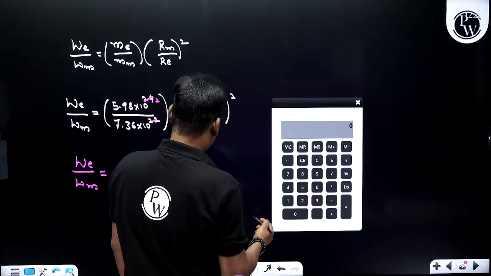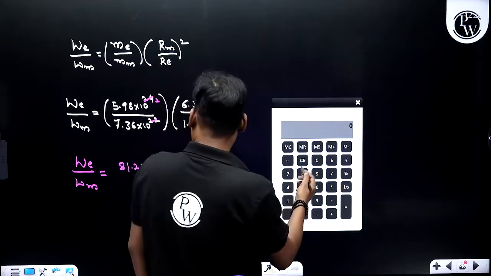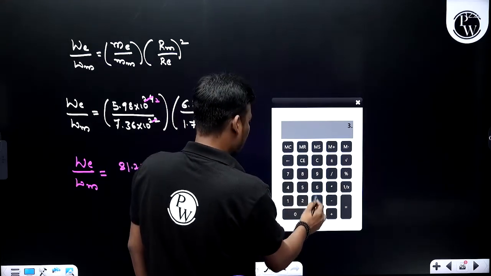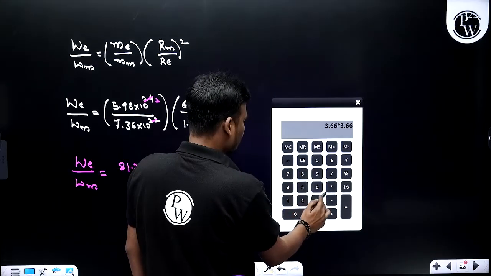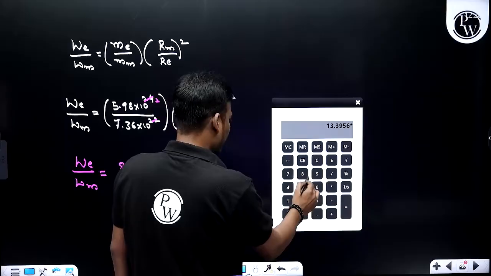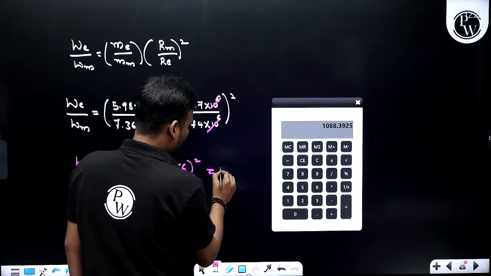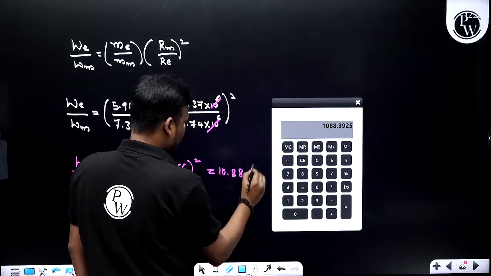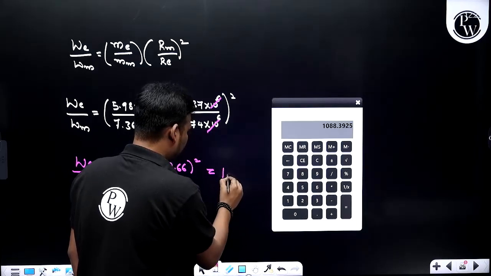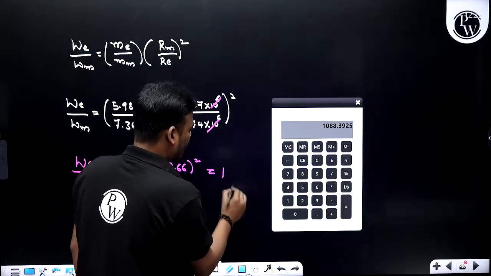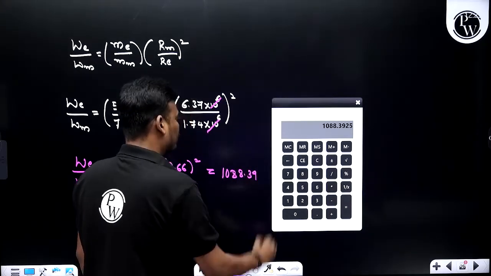Now the ratio we have to calculate. So here you can write 3.66 into 3.66 into 81.25. That is 1088.39.